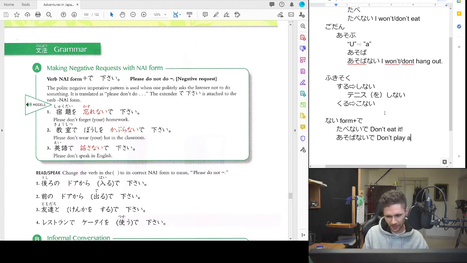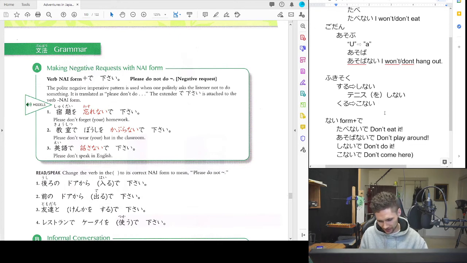Don't play around. Then we have suru. Shinaide means don't do something. And then konaide means stay away or don't come here. Technically, here is not included in the Japanese sentence, but it would be implied. Konaide!